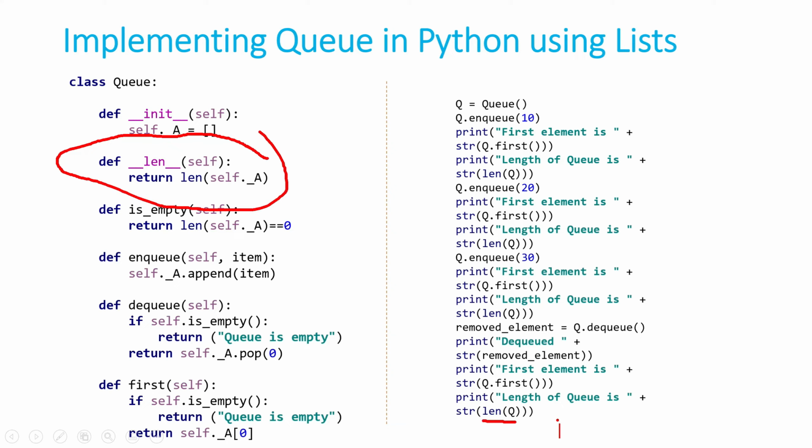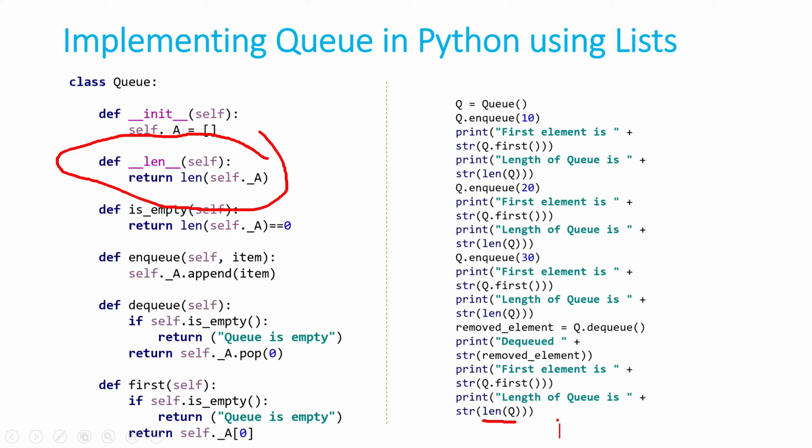Then the dequeue method. In the dequeue method, we need to remove the element which was inserted first. So there's a method pop and we can pass an index to it. We have passed 0 as the index, so it will remove the very first element of the list. Before that, we should also check if our queue is empty. If our queue is empty, then we cannot dequeue an element out of it. So firstly, a check that if the queue is empty. If not, then we'll pop an element because we want to remove the very first element.